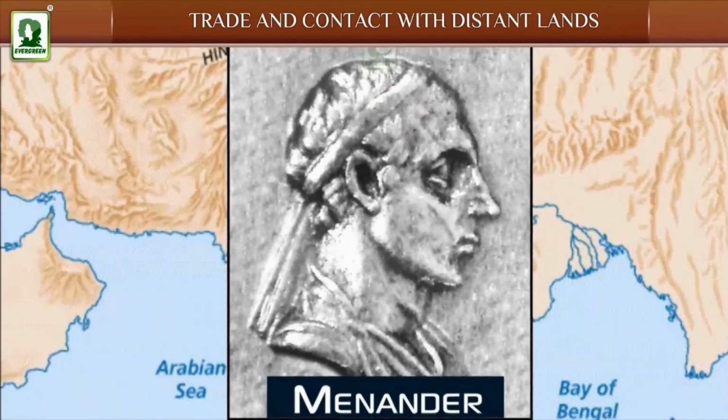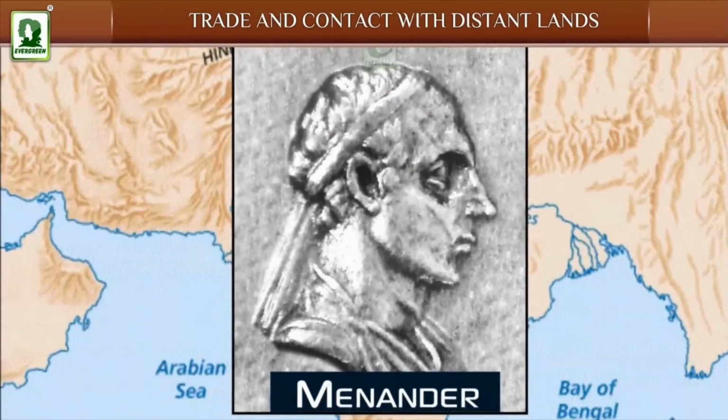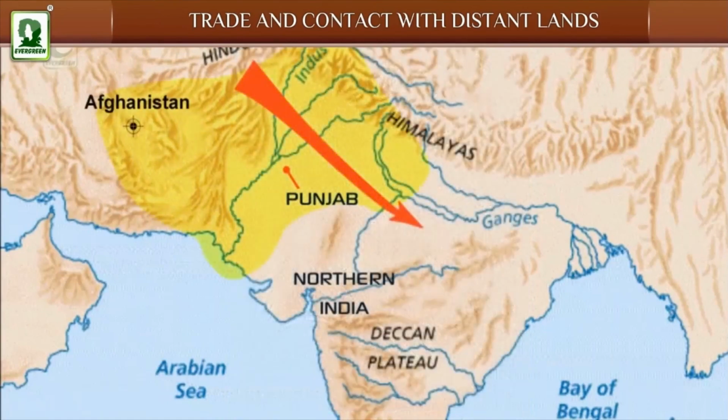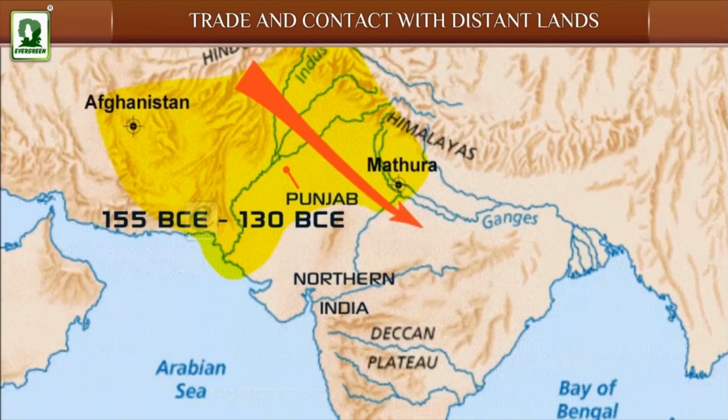Menander was the most powerful Indo-Greek ruler who ruled over a vast area from Afghanistan to Mathura from 155 BCE to 130 BCE.